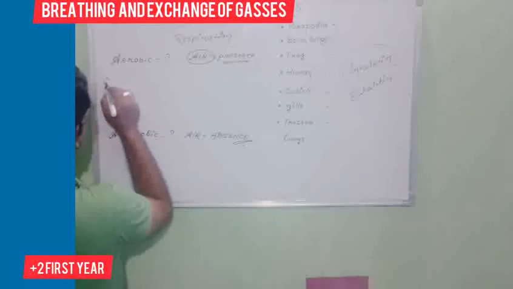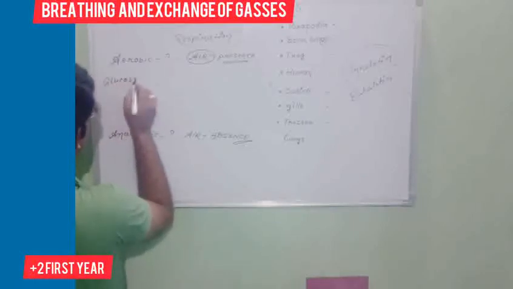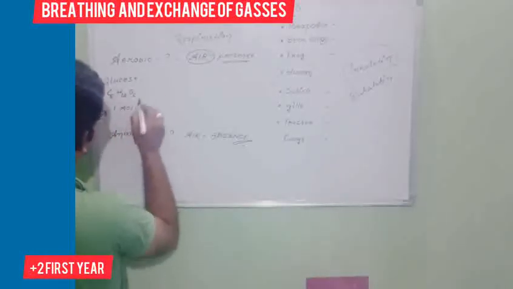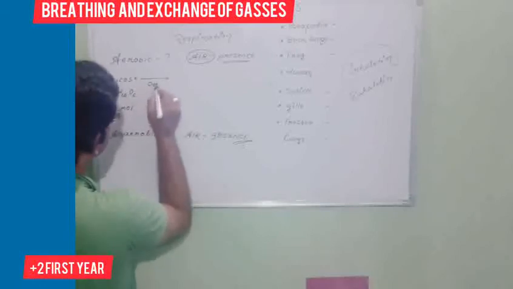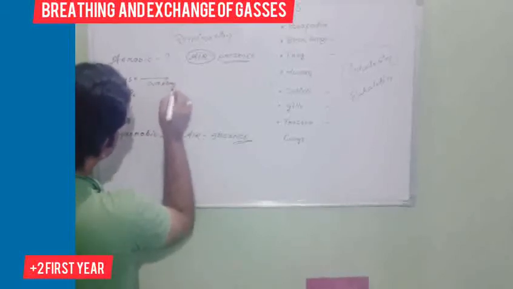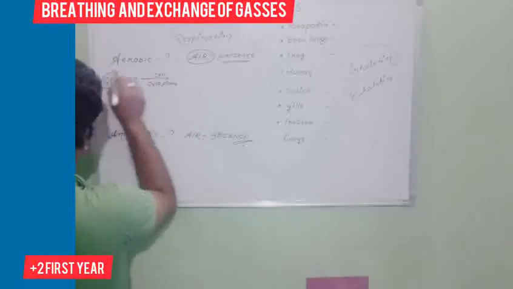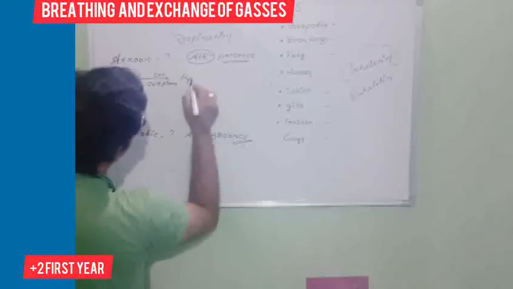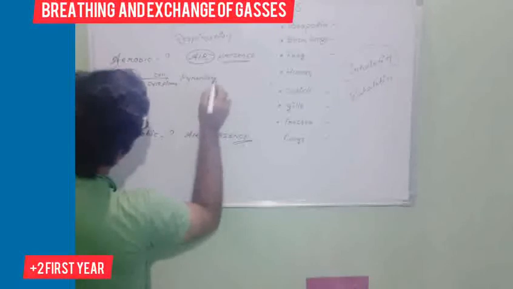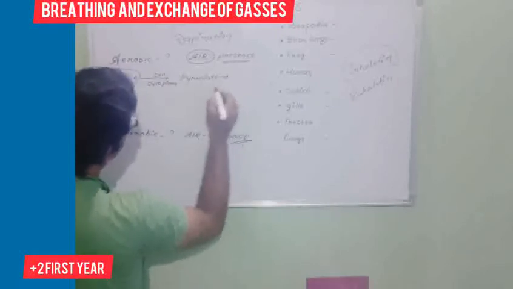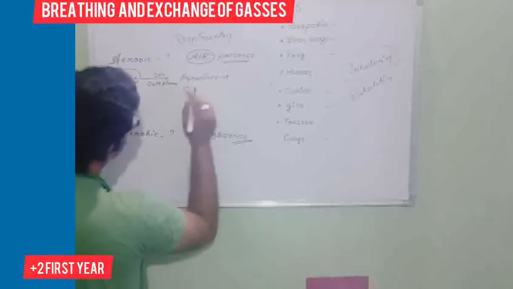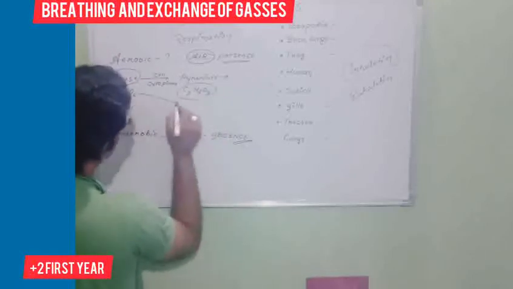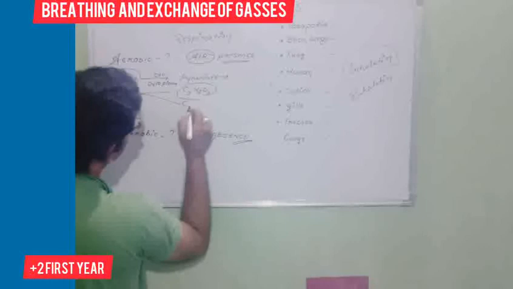Inside the cell, glucose, which is C6H12O6, one molecule of glucose is broken down in the cytoplasm of the cell. Glucose is broken down into pyruvate, or pyruvic acid. Pyruvate is C3H6O3.